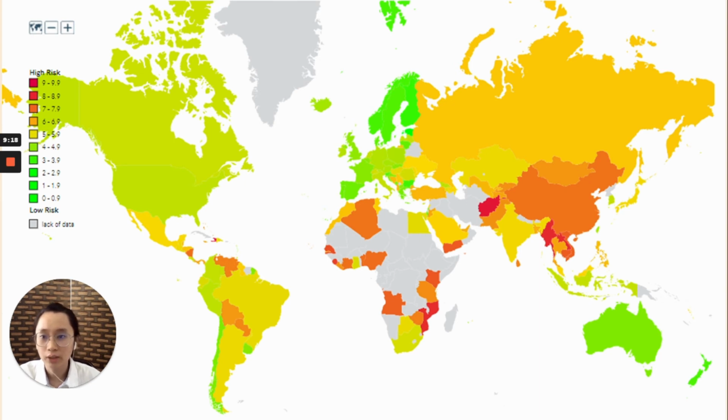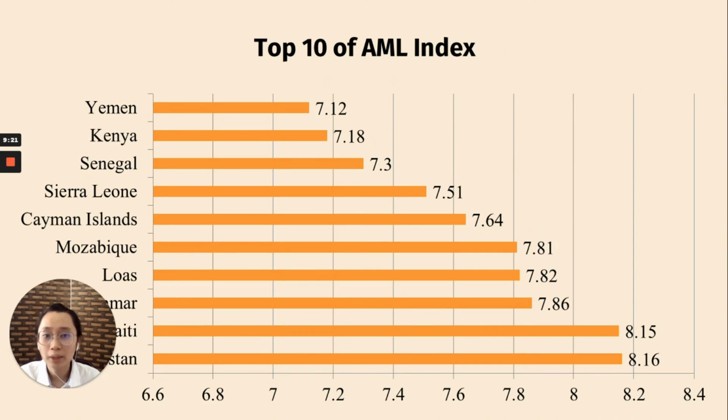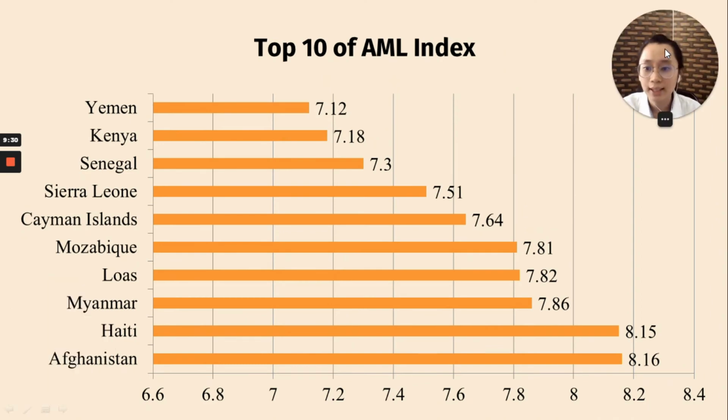So this is the top 10 of the AML index. As you can see, Afghanistan has the highest risk level compared with the other countries. The second is Haiti, then Myanmar, Laos, and this is just the top 10.